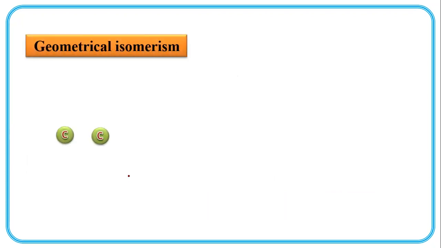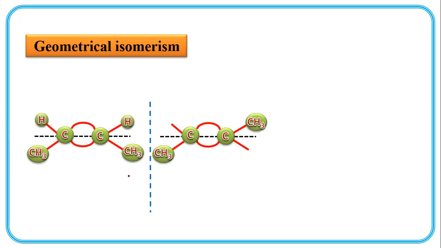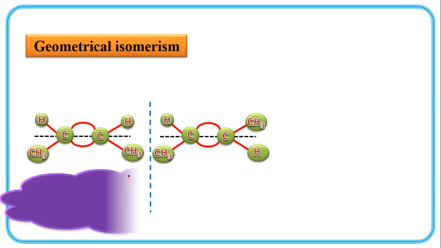Geometrical isomerism. See, carbon carbon, the carbon having two red lines means a carbon-carbon double bond. So methyl groups, and these two methyl groups, two hydrogens, and these two hydrogens.